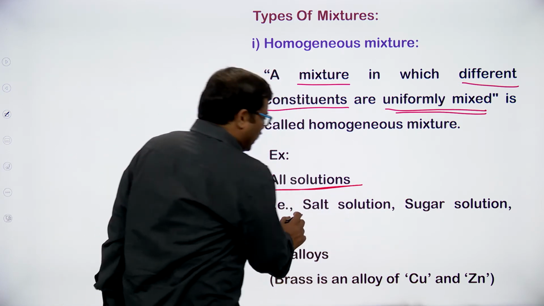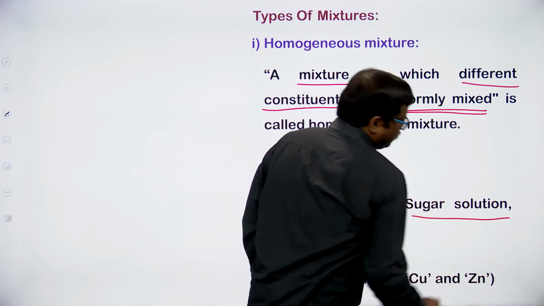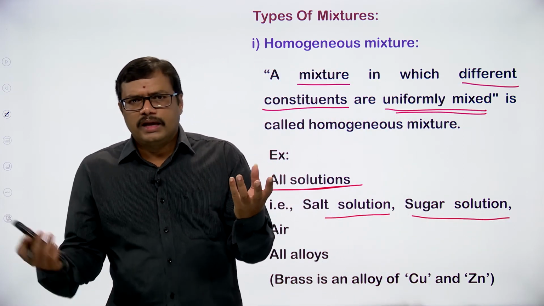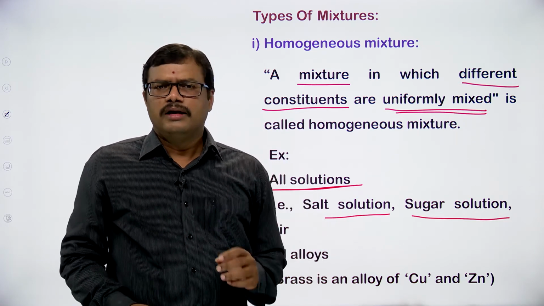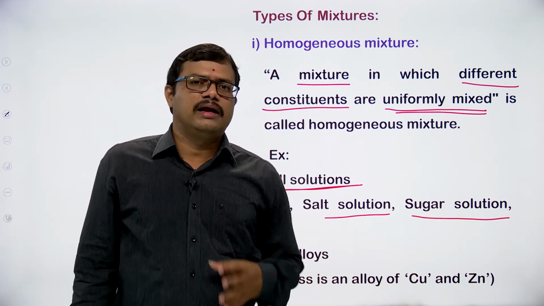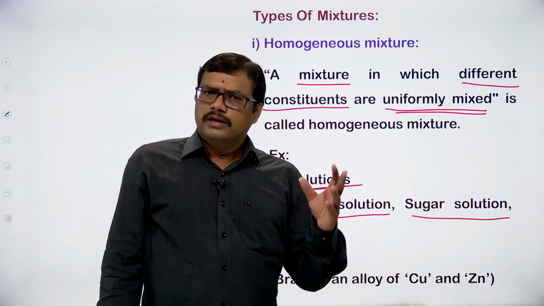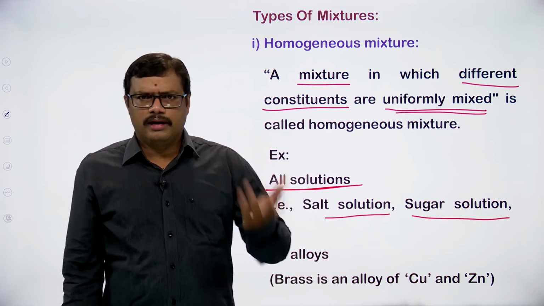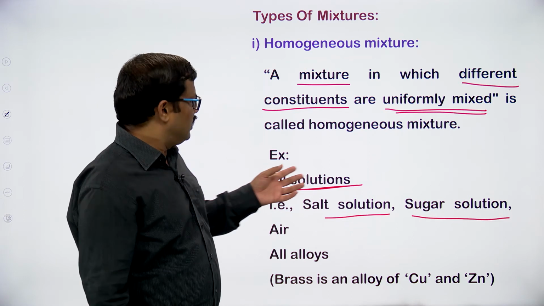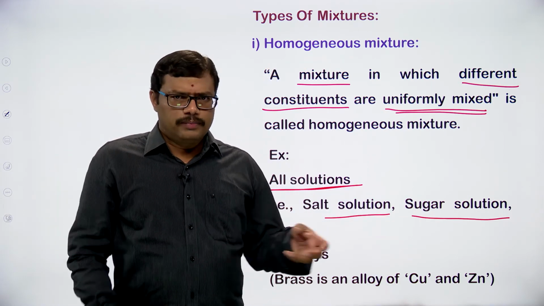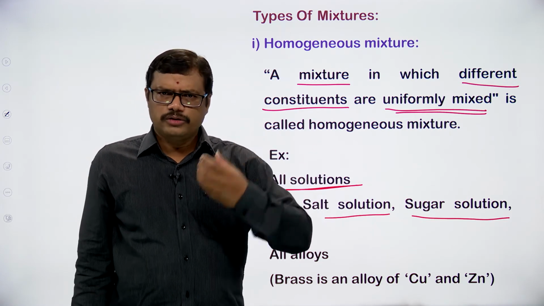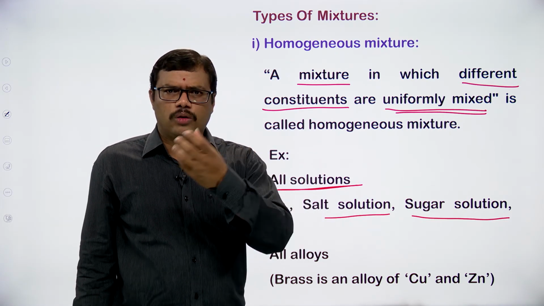For example, salt solution, sugar solution. Take a glass of water, add 1 spoon of sugar into it, stir it. What happens? Sugar will dissolve. Of course, dissolution is not a chemical reaction, it is a physical change. So here sugar is dissolving in water, and the sugar is uniformly distributed throughout the water.